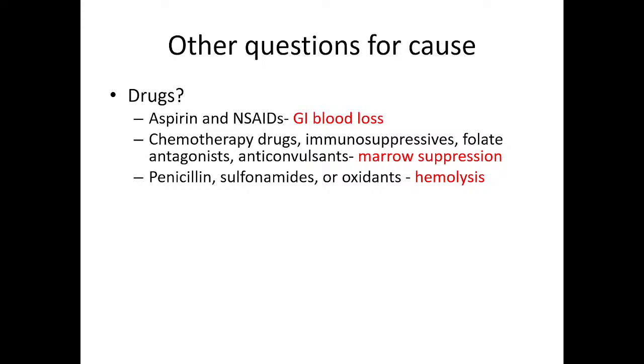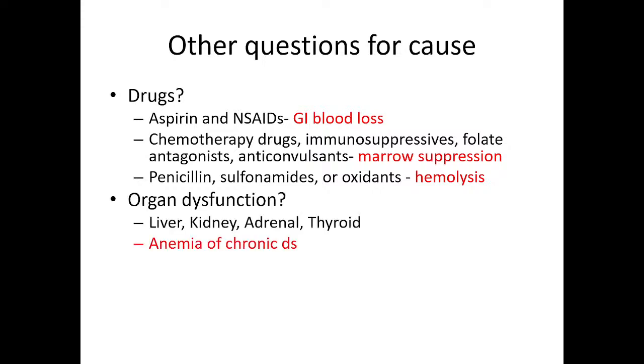So, other things we can ask is if there is any intake or administration of chemotherapy drugs, immunosuppressive drugs, folate antagonists and anticonvulsants; these cause marrow suppression directly by the drugs. Then penicillin, sulfonamides or oxidant drugs may cause hemolysis, especially in G6PD deficiency patients.